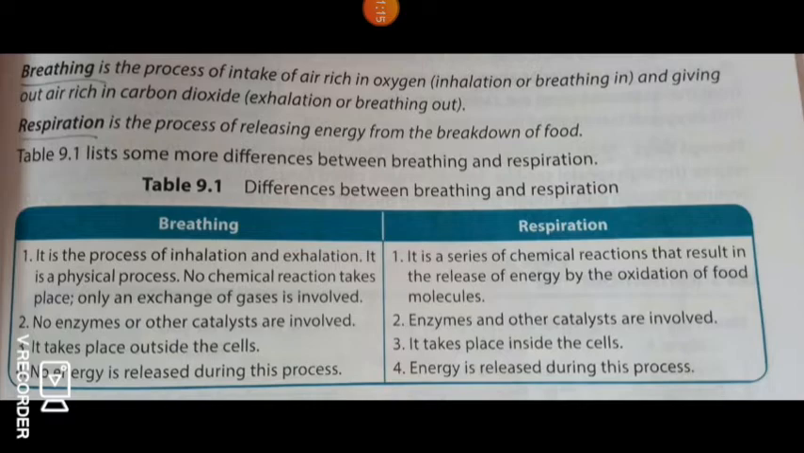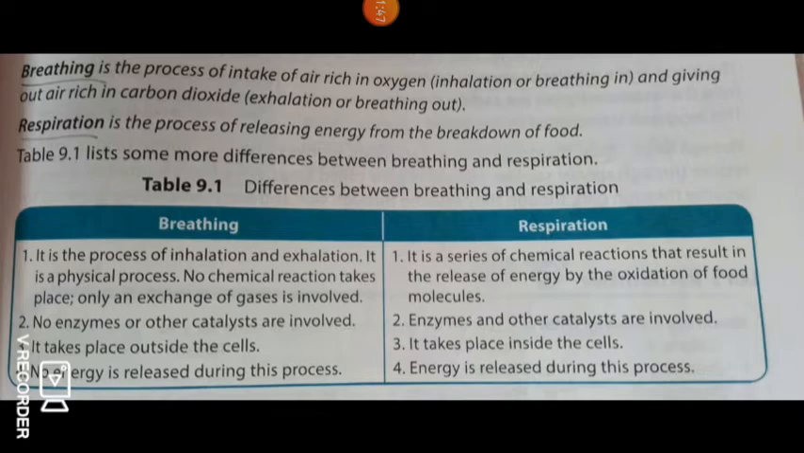But in respiration, enzymes and other catalysts are involved. In breathing, it takes place outside the cells, but respiration takes place inside the cells. In breathing, no energy is released during this process, but in respiration, energy is released during this process.